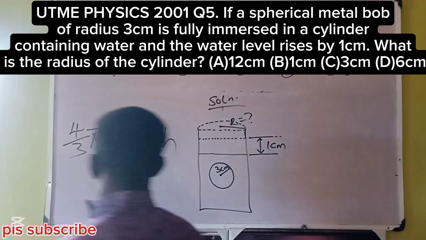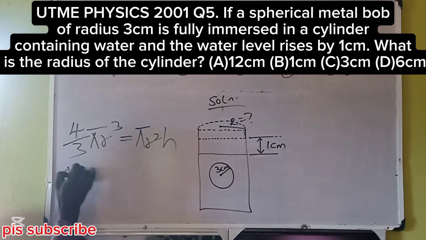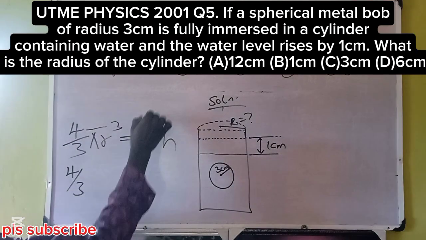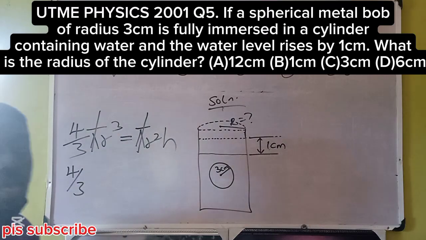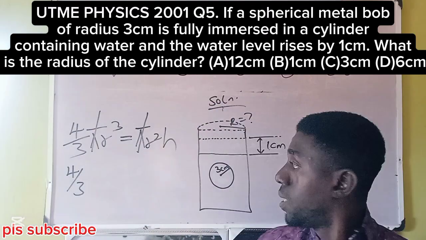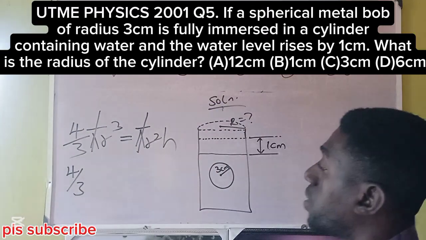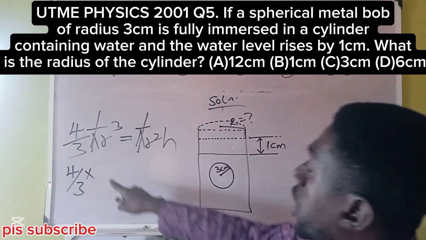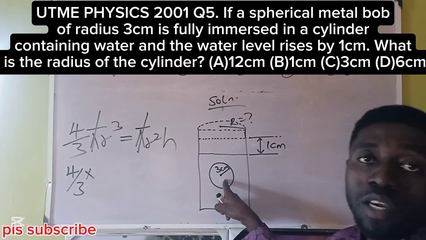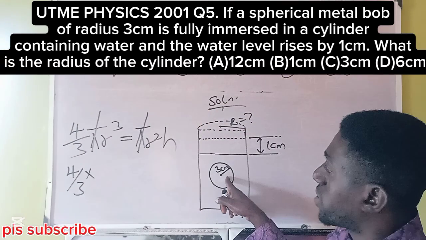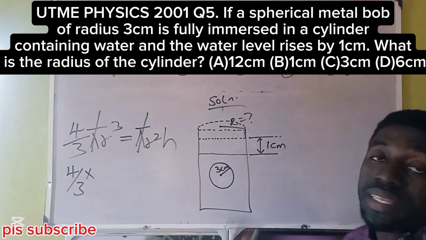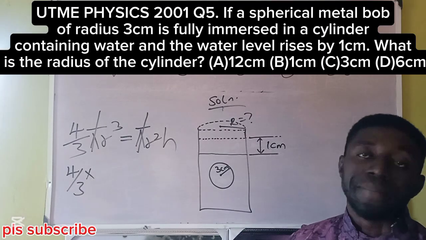So let's solve. We have 4 over 3, and notice pi will cancel pi. Mathematically it's correct. Pi cancels pi. Then the radius of the spherical bulb is 3 cm. Notice this is also in cm, so we're not converting. Maintain the cm.